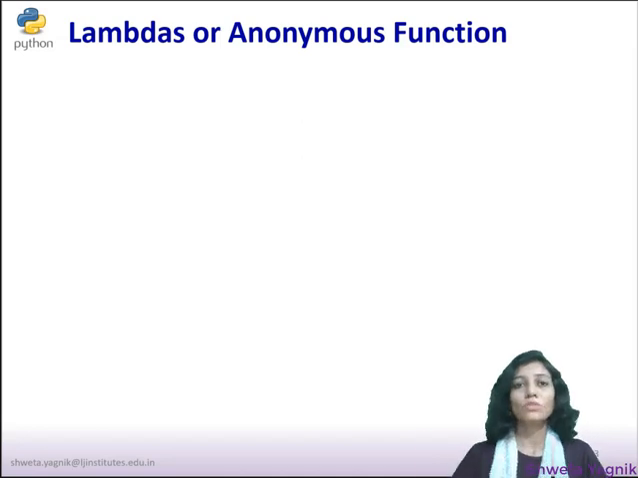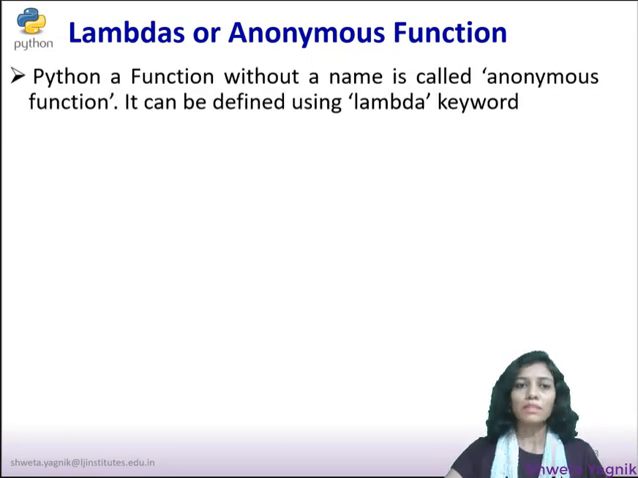So our next topic is lambda or anonymous function. What is this topic all about? In Python, a function without a name is called an anonymous function. It can be defined using the lambda keyword. So if I don't want to give a name to the function, then I may use an anonymous function. Let's see how to use it.